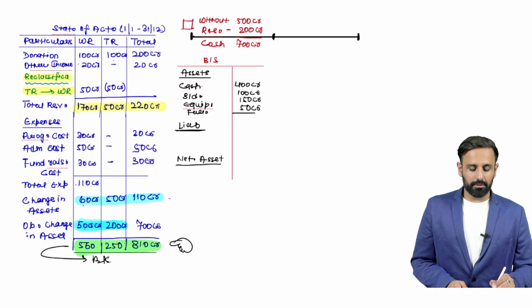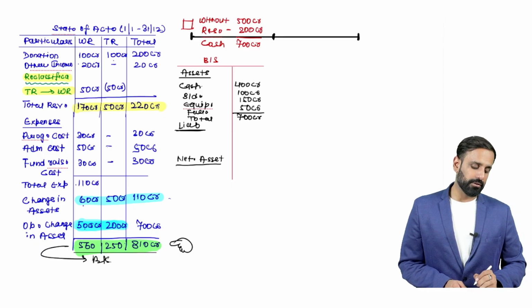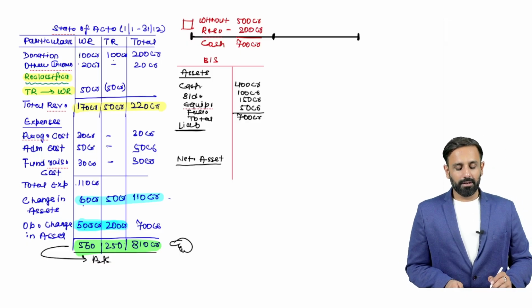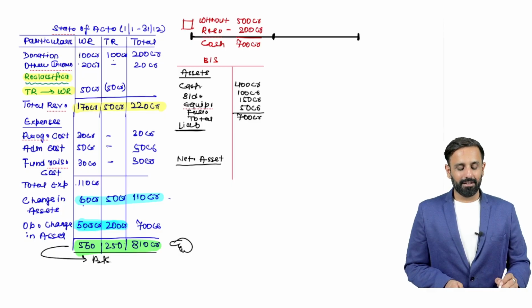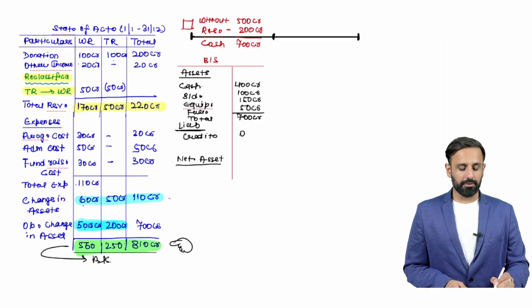So the total value here is 700 crore. Now let's say liability is 0. We are assuming that liability is 0, so there are no creditors right now because this is the first day. So creditors are 0 here.